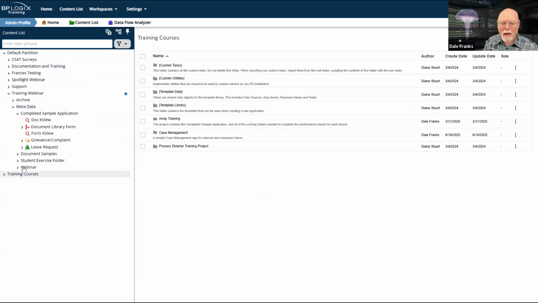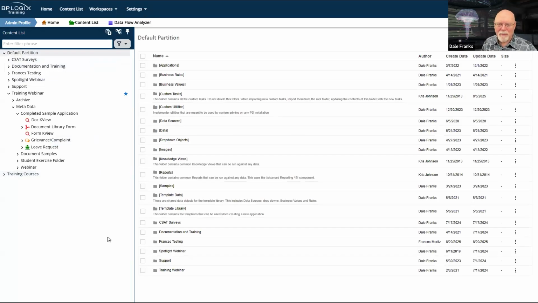I can't cross partitions ever and find information across multiple partitions. Metadata doesn't solve that problem, but within a partition, I can use metadata to unify things that are found in all sorts of different areas of the partition.